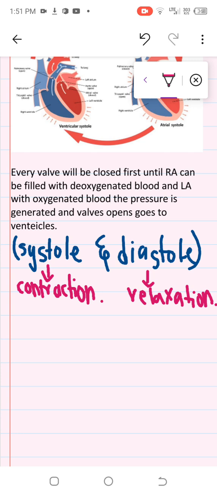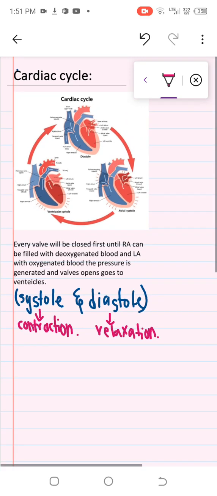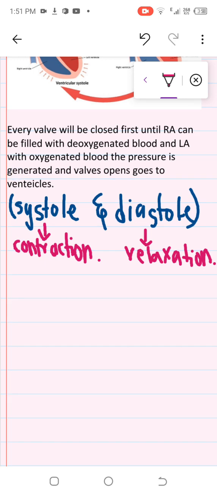Fine. So atrial contraction is also known as systole, and relaxation is called diastole. Whenever the atria or ventricles contract, that is known as atrial or ventricular systole. Whenever the atria or ventricles relax, this is known as atrial or ventricular diastole. First of all, the AV node gives signals to the ventricle, so ventricular systole. Okay, so here we are going with the start.